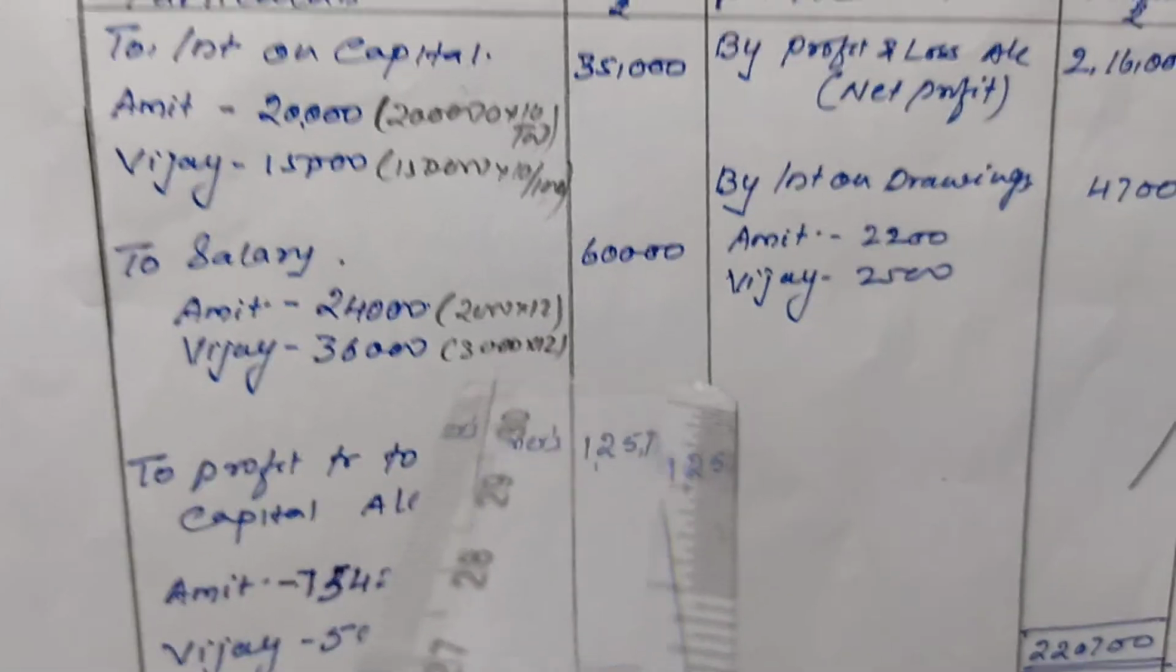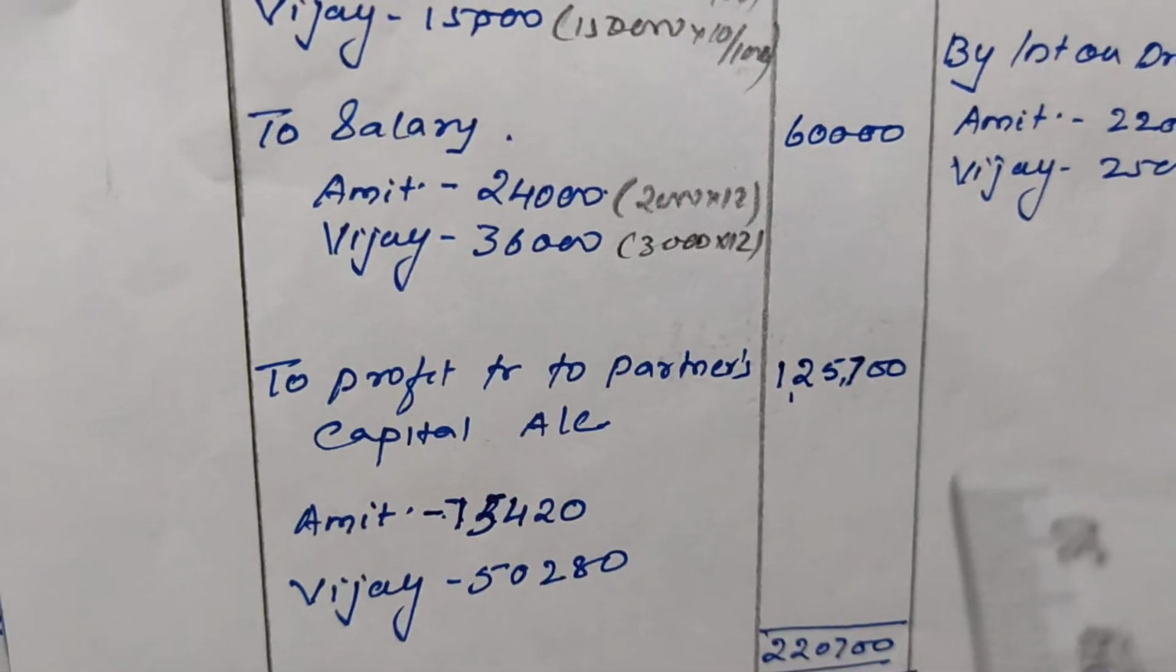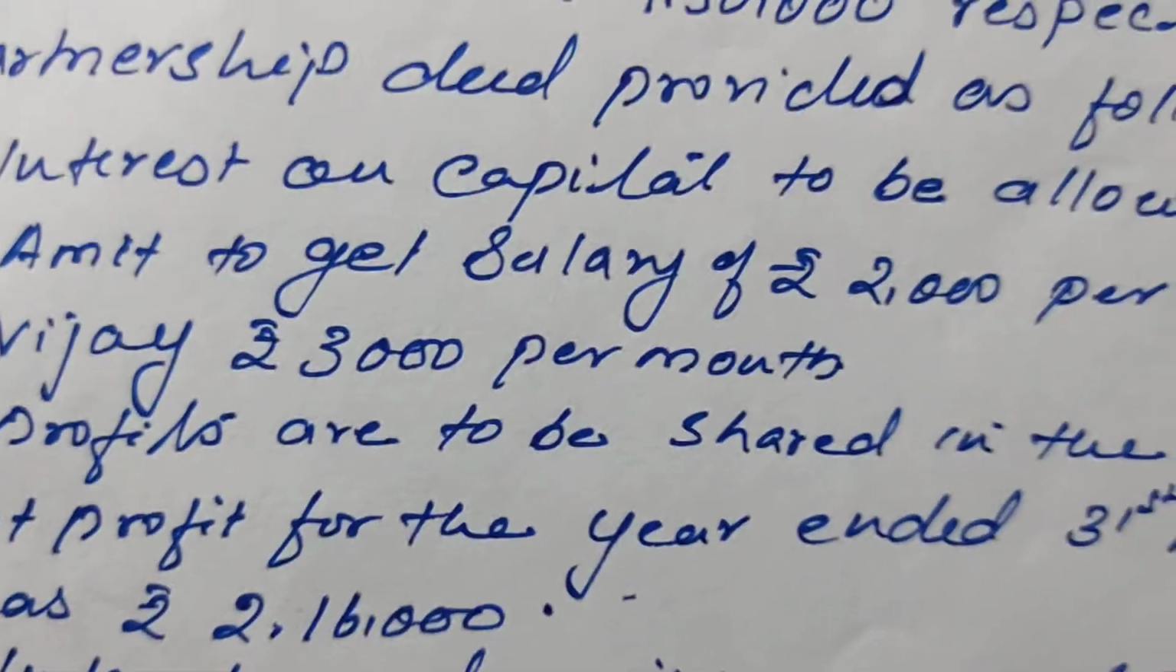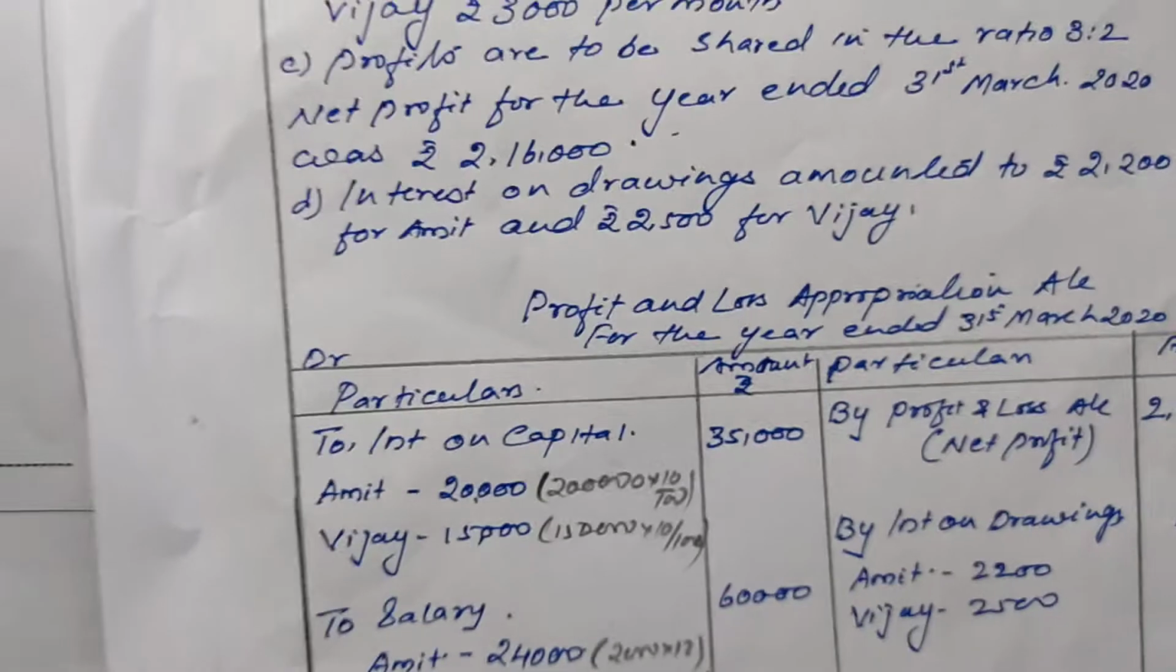Debit side, what all will we write? Interest on capital, salary, commission, partner's salary and commission. Okay. So here the salary was given as 2,000 per month and 3,000 per month. The profit and loss account we prepare